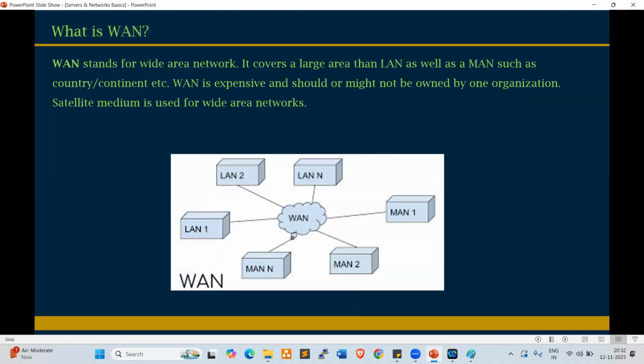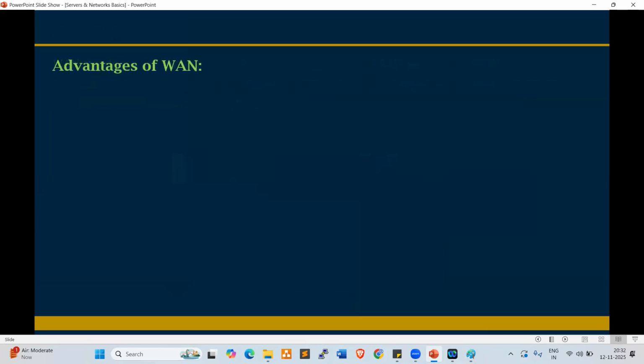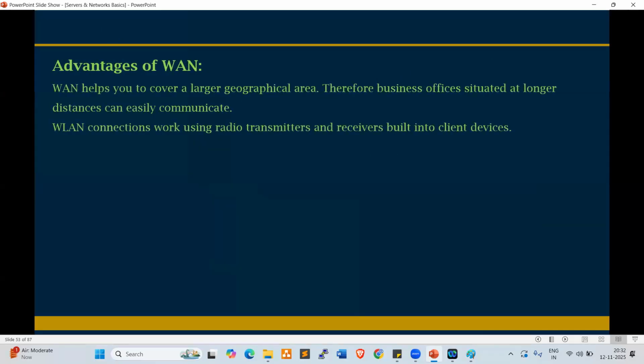Look at this. This is a combination of LAN, WAN, and MAN. What are the advantages of WAN? Look at this. WAN helps you to cover a larger geographical area. Therefore, business offices situated at longer distances can easily communicate. WAN connections work using radio transmitters and receivers built into client devices. So we use radio transmitters to communicate country to country, continent to continent.